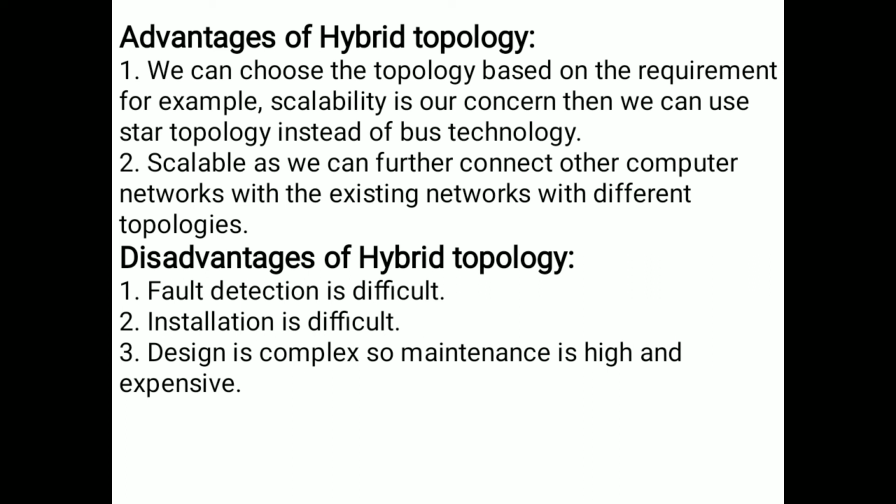For example, we can take bus topology, or star topology, or ring topology. Based on our requirement, we can choose the topology.